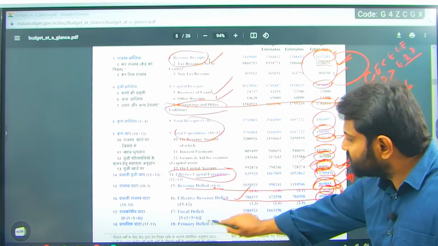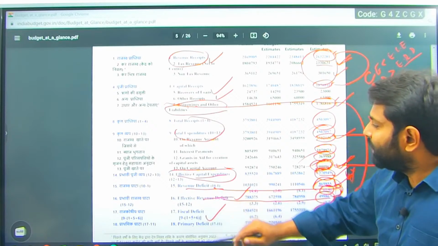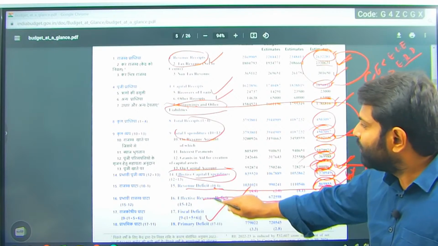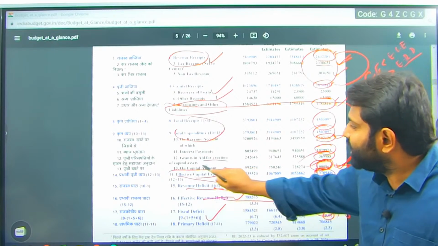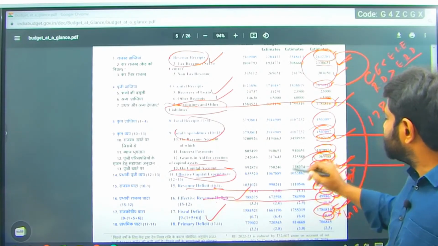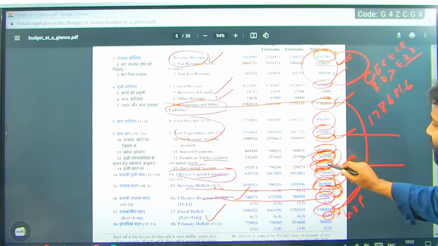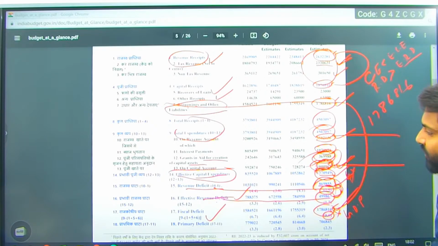Clear from this equation? Effective revenue deficit is 15 minus 12. Revenue deficit minus grants in aid for creation of capital assets, that is 3,69,988 crore. That is added to this particular capital expenditure and removed from revenue deficit to bring effective revenue deficit.